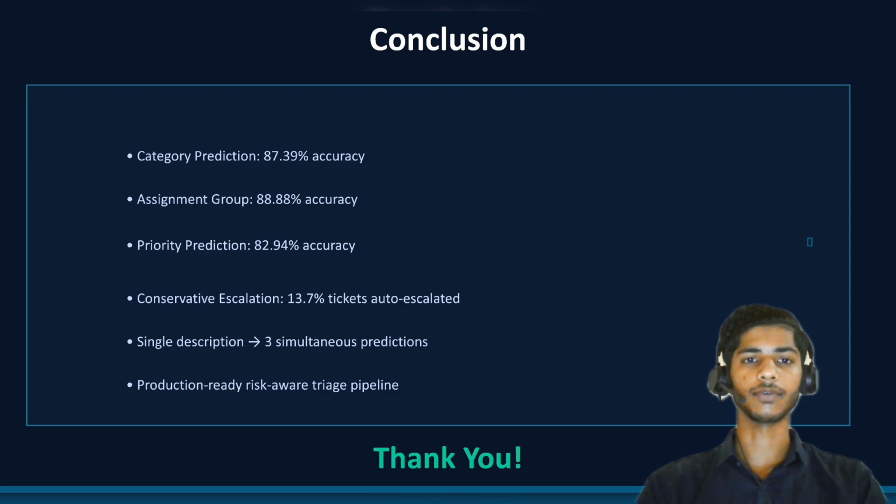And we introduced conservative escalation, which is a risk-aware decision mechanism that automatically escalates nearly 14% of uncertain predictions to prevent production outages. The complete system now predicts category, assignment group, and priority from a single ticket description. So now we have a model which is ready for production usage, right? So that's all. I really thank you for watching this.